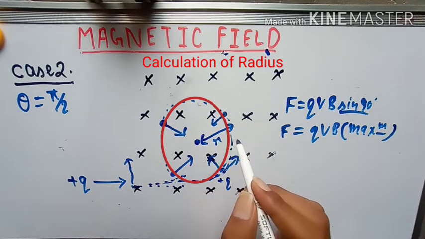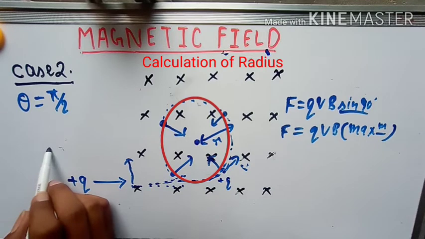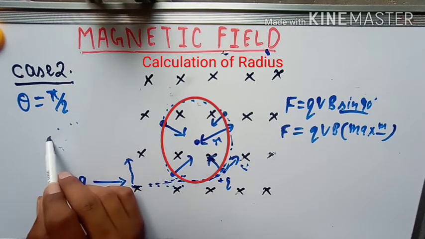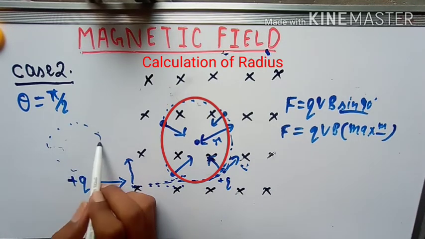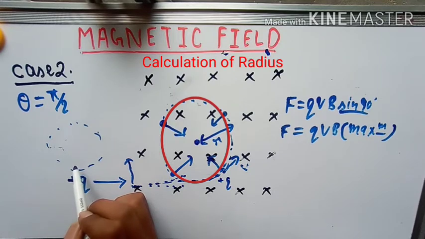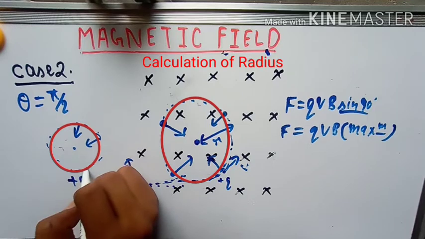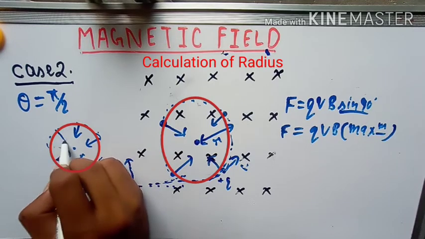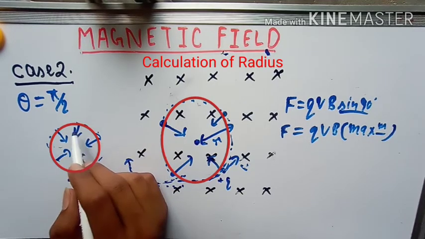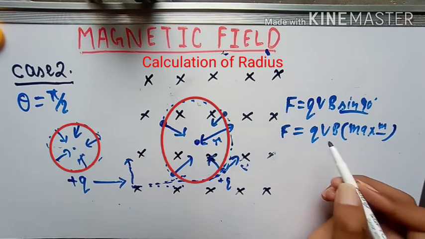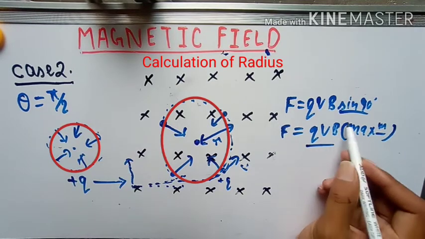So when does a circular motion happen? Only when all the forces are acting towards the center. Understand? And these forces are constant in nature. You can see this is a constant force, you cannot change anything.